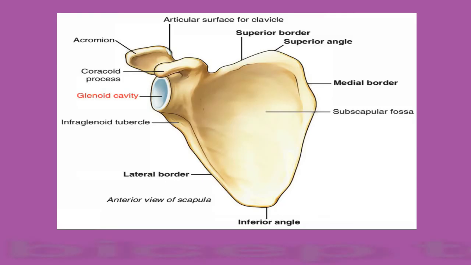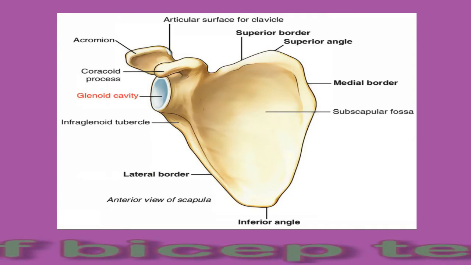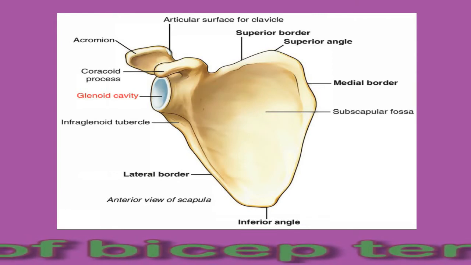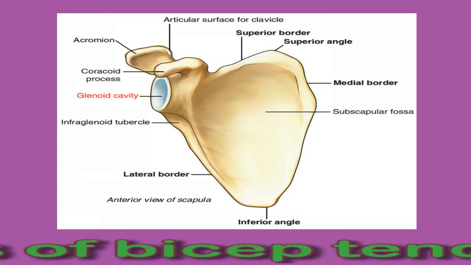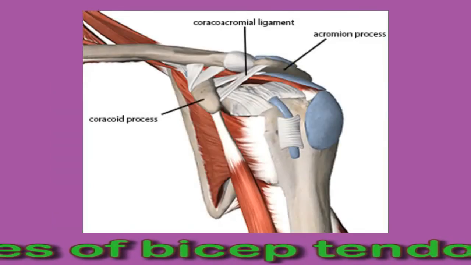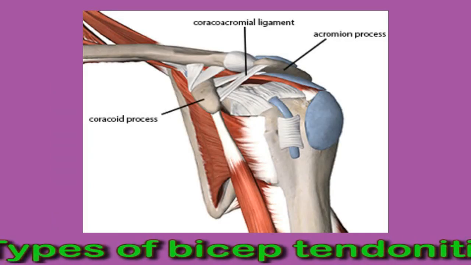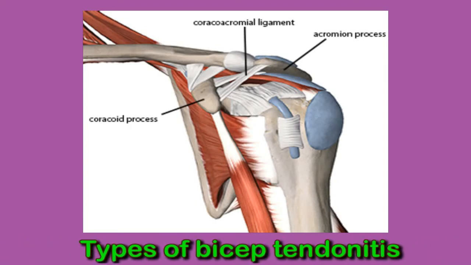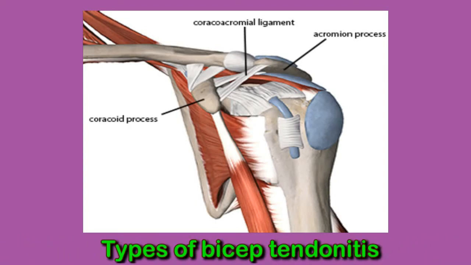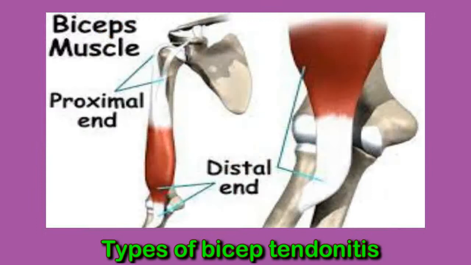Types of bicep tendonitis. In the biceps, the tendon connects the biceps muscle to the shoulder and the elbow. Two tendons connect the biceps muscle to the shoulder. One of them is the long head, which connects it to the top of the shoulder socket, or glenoid. The other one is the short head, which connects it to the coracoid process, that is the front of the shoulder blade. The type of bicep tendonitis a person has depends on which tendon has become affected.